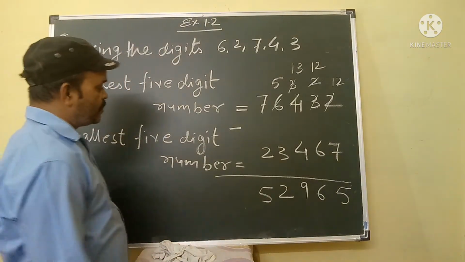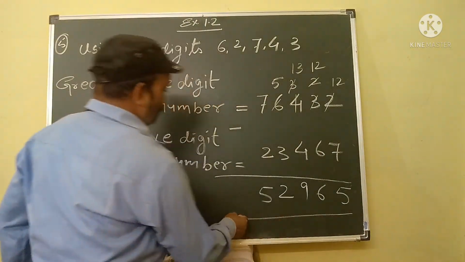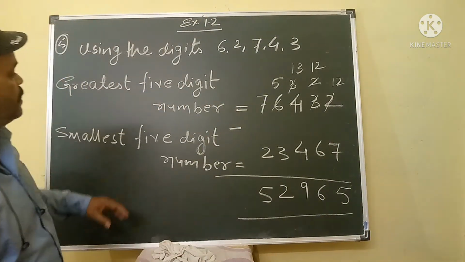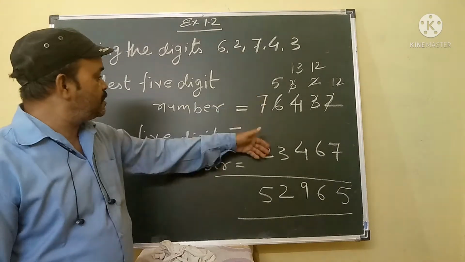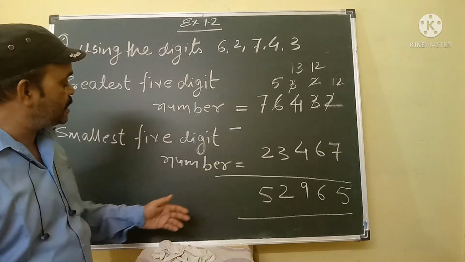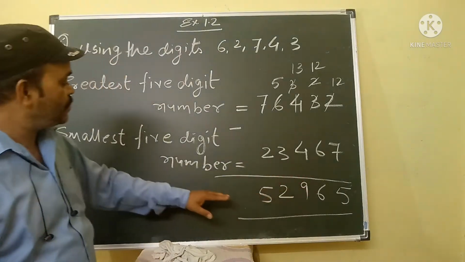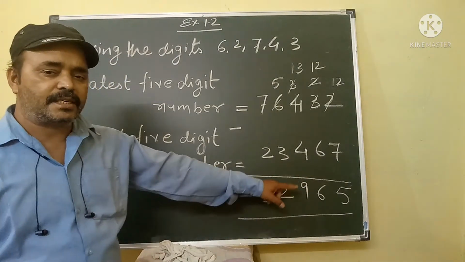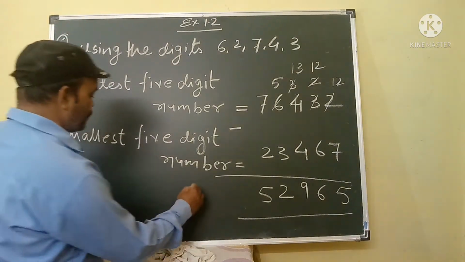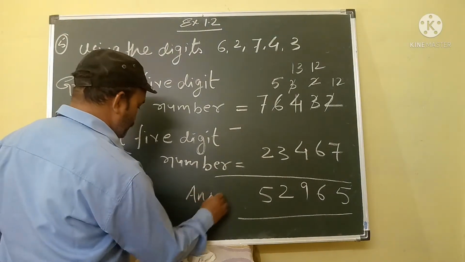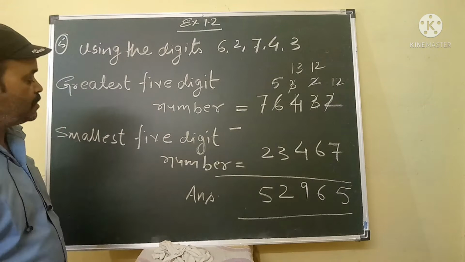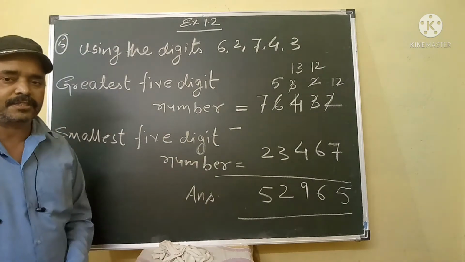So what is the difference between these two numbers? That is 52,965. This is your required answer for your required question.